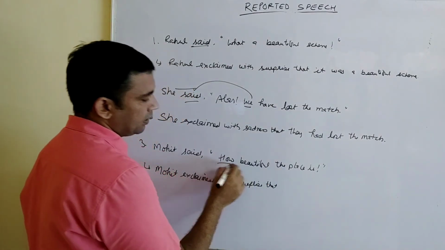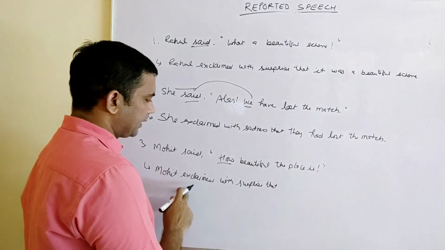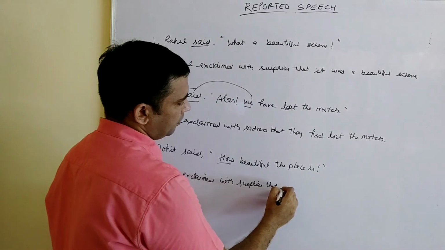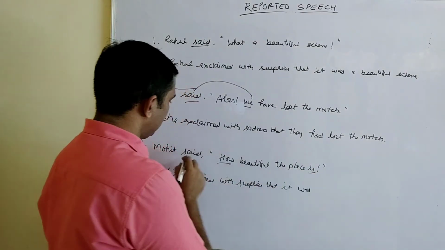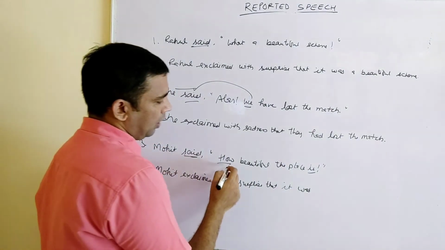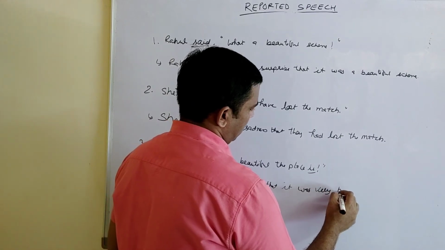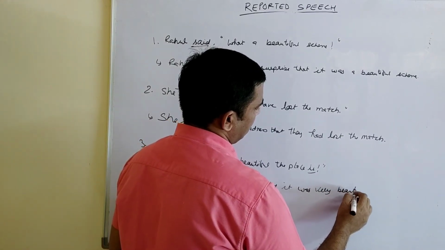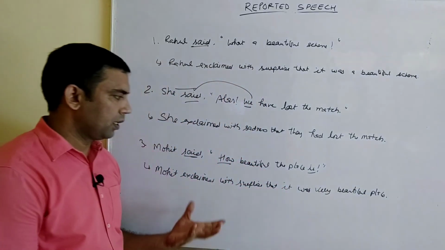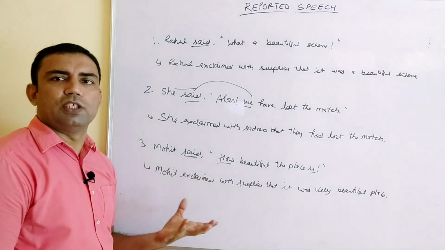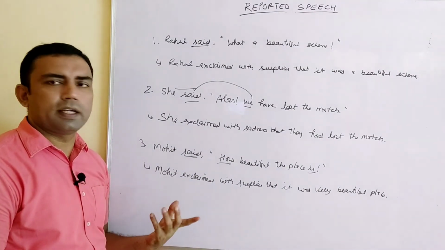That "how" is a part of exclamatory sentences, not interrogative. Exclaimed with surprise that it was, "is" will change into "was" because here we have "said". It was, "how" will change into "very". It was very beautiful place. This is how we are changing the sentences which are exclamatory in reported speech.